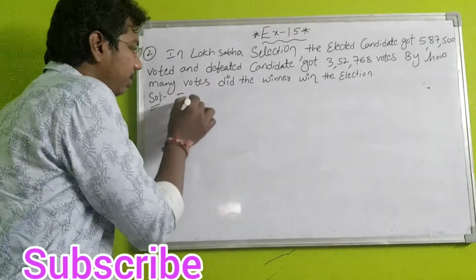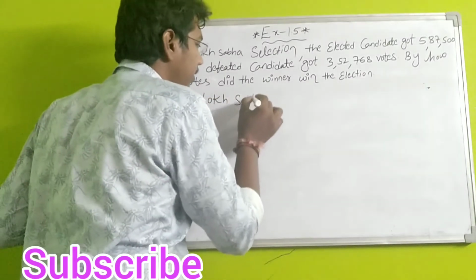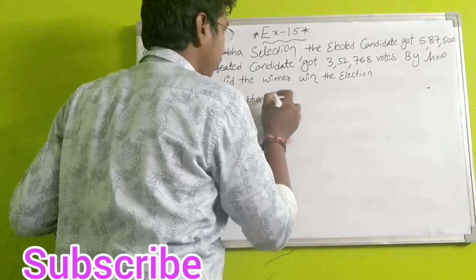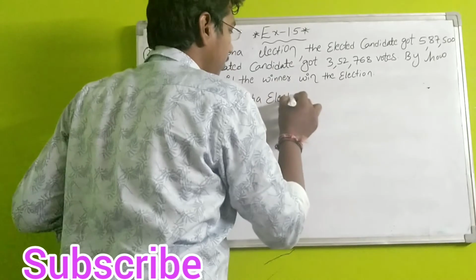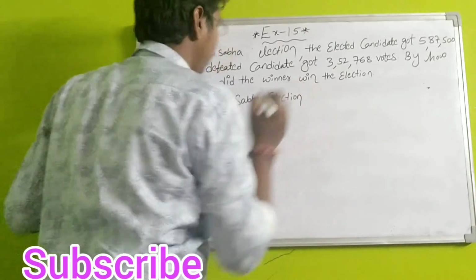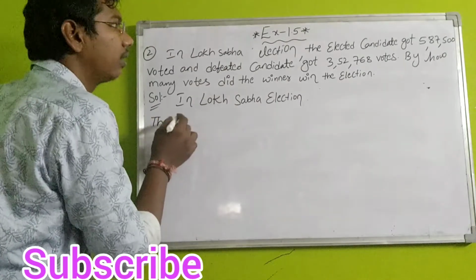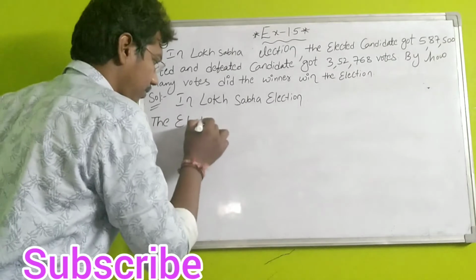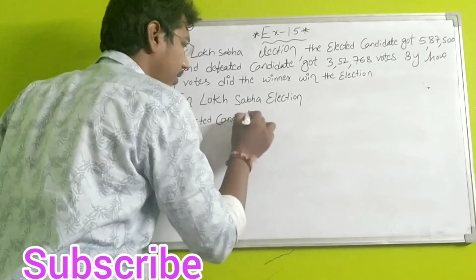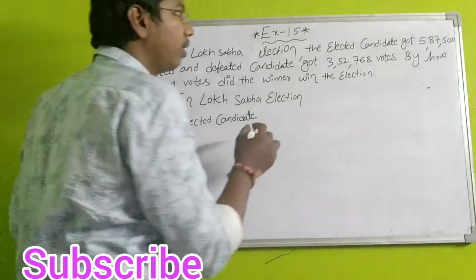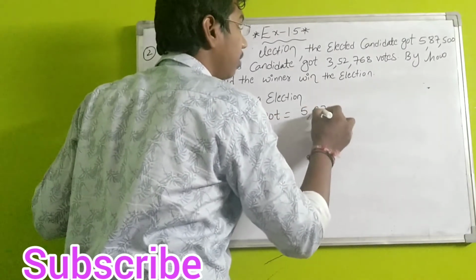First, write: in Lok Sabha election, the elected candidate got 5,87,500 votes.